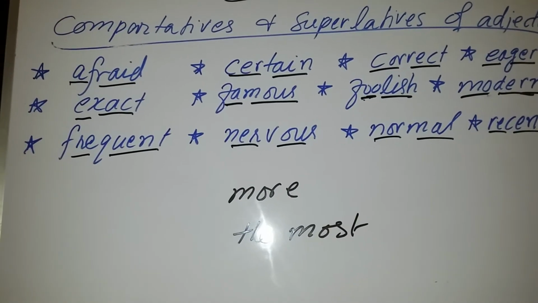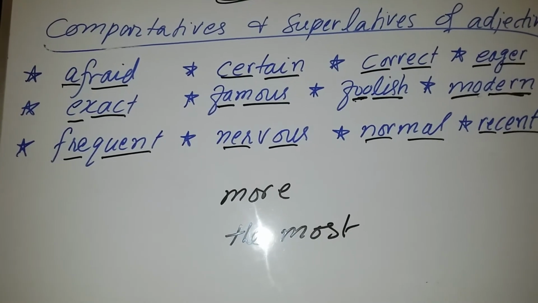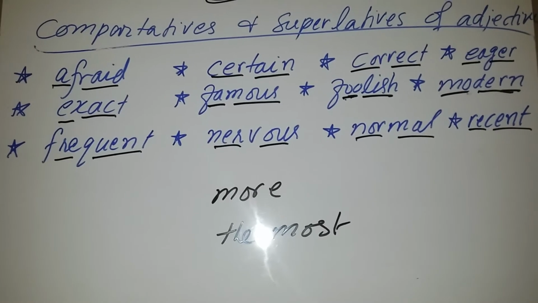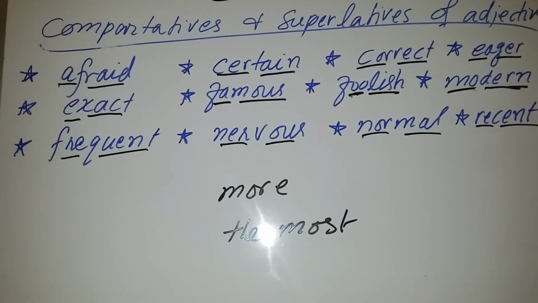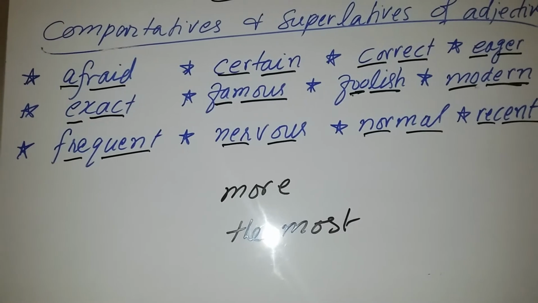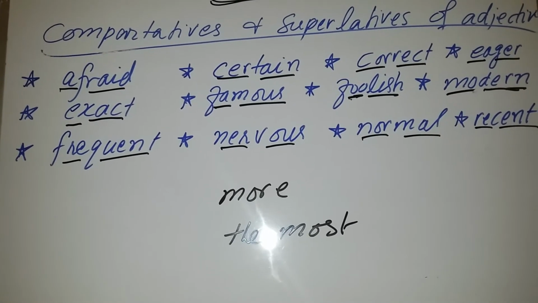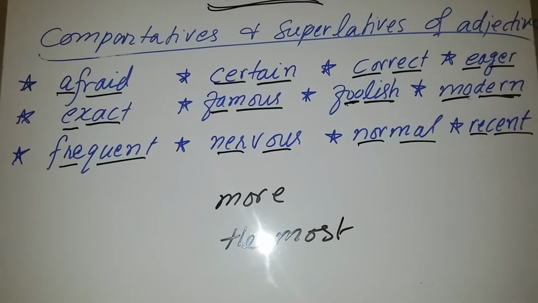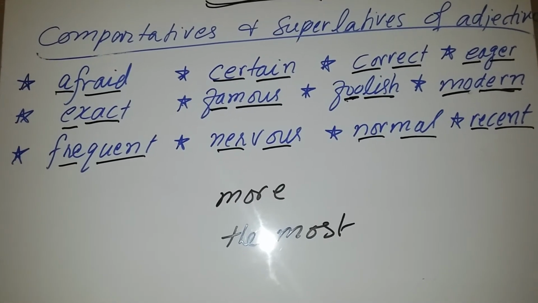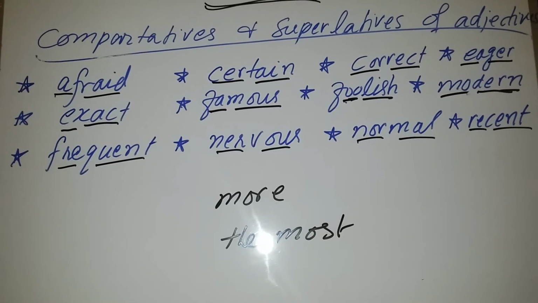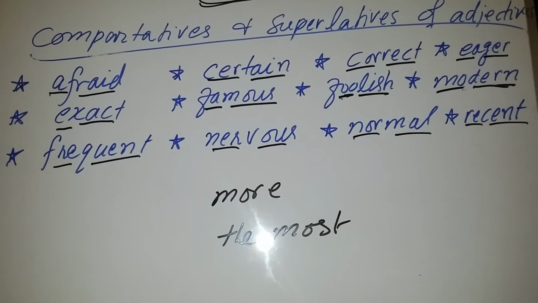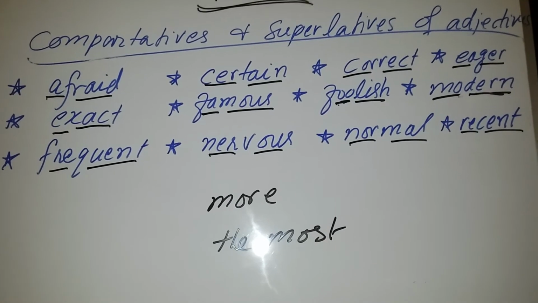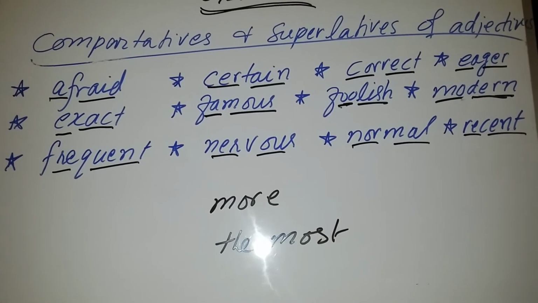Afraid, more afraid, the most afraid. Certain, more certain, the most certain. Correct, more correct, the most correct. Eager, more eager, the most eager. Exact, more exact, the most exact. Famous, more famous, the most famous. Foolish, more foolish and the most foolish. Modern, more modern and the most modern. More frequent and the most frequent. More nervous and the most nervous. More normal and the most normal. Recent, more recent and the most recent.